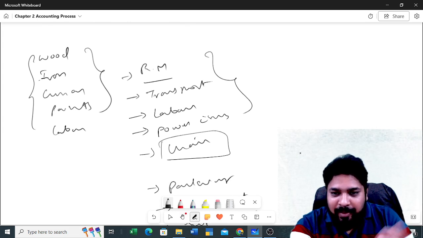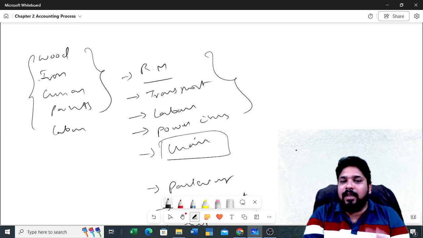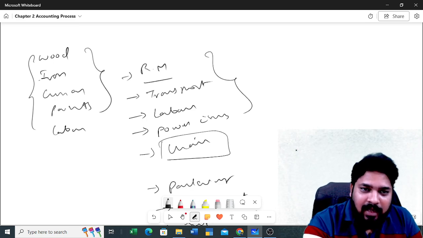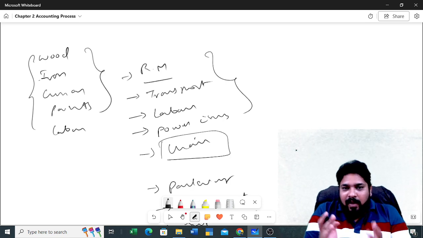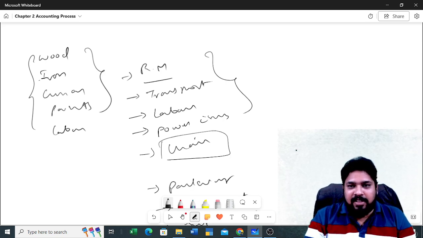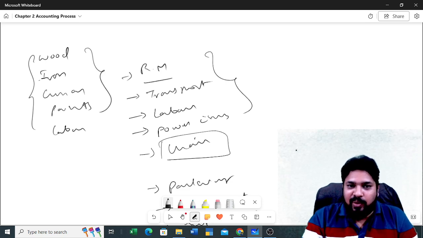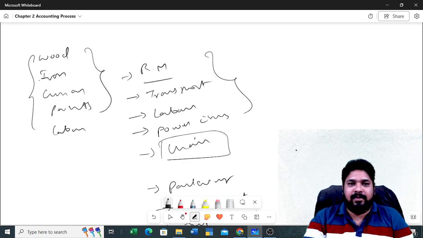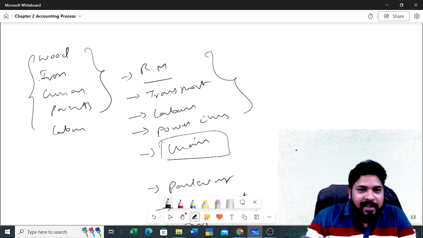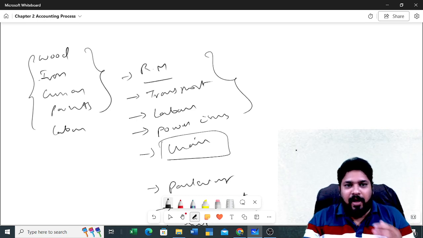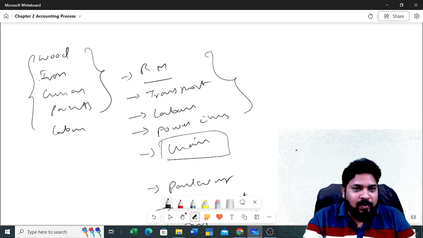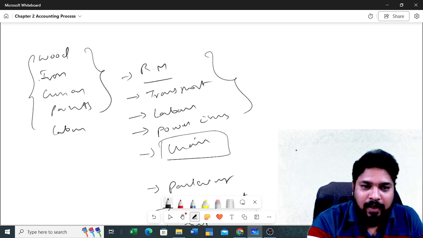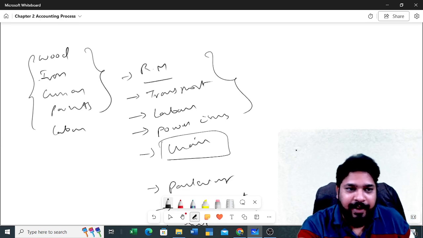Now from these expenses we need to identify what are the direct expenses and what are the indirect expenses. Let me tell you very clearly, and understand very carefully. Based on this only you can create groups and ledgers in Tally. This topic is clearly linked with Tally. Now you see what the indirect expenses and the direct expenses are. These are the raw materials, right? For manufacturing one chair, we need all these things, right?